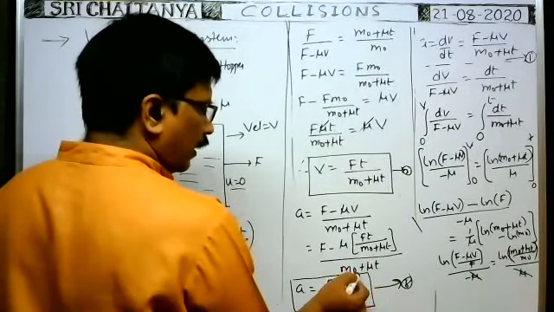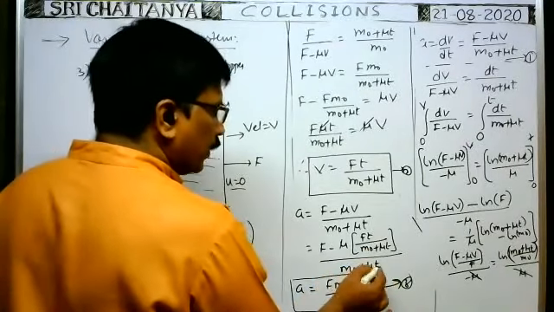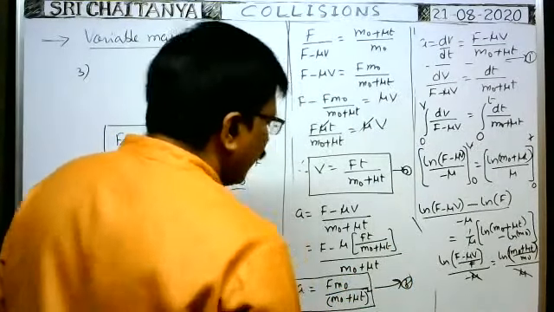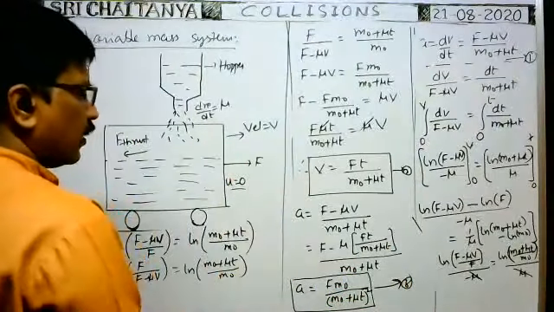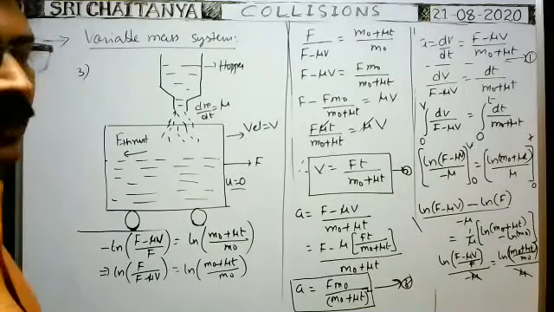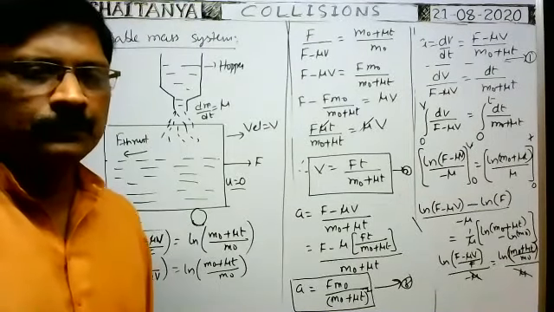So this is the formula for acceleration, equation 3. Sorry, a square is there, because when you take LCM, you get F m naught by (m naught plus mu t), and (m naught plus mu t) already exists in the denominator. That's why you get a square. So this is the acceleration in terms of the given values: a is equal to F m naught by (m naught plus mu t) whole square. That is the relation.